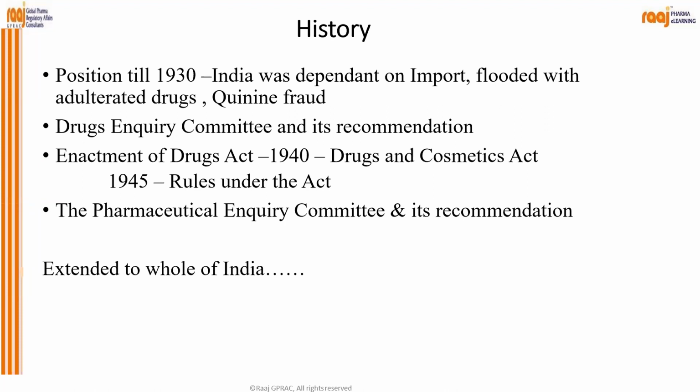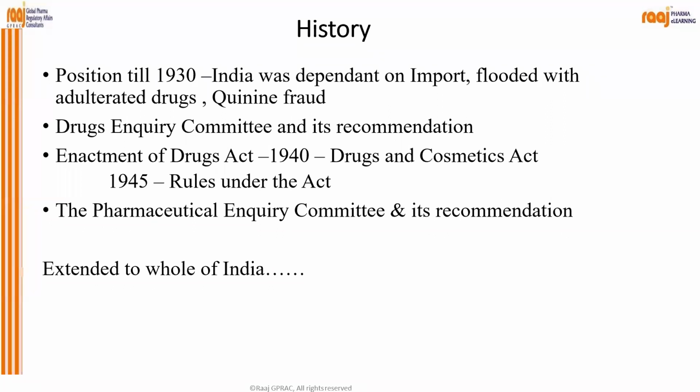Still it took 5 to 10 years to publish this Act. So the enactment of the Drugs Act was in 1940, and the Drugs and Cosmetic Rules came in 1945.